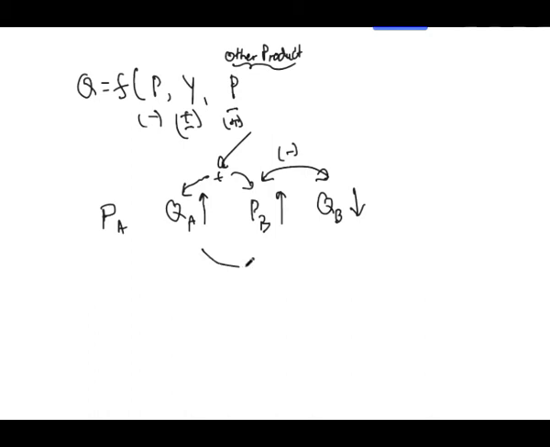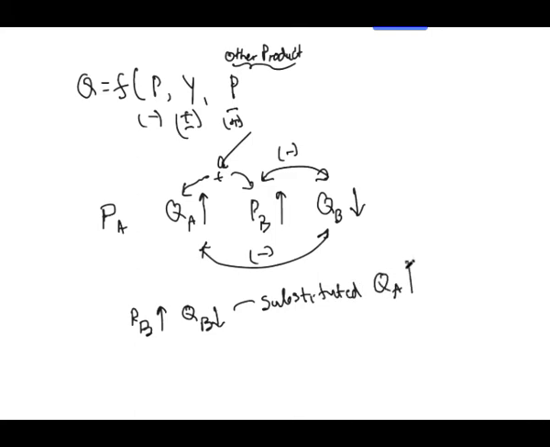On the other hand, if I now look between them, what do I see? They move in the opposite direction. Negative, negative. Right? So what is happening now? The story is like this. The price of B goes up. People reduce the demand for B, but people substitute the demand with A because A has gone up.